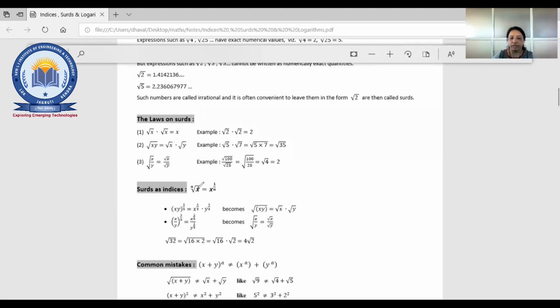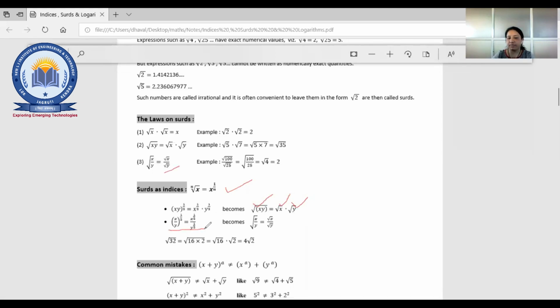Here, root x to the n, that can be written as a power, 1 upon n. So x raised to 1 upon n, right? So surds as indices. Suppose xy raised to 1 by 2, that we have seen, it can be separated. So root xy can be written as root x and root y. A simple one, same like a division here.